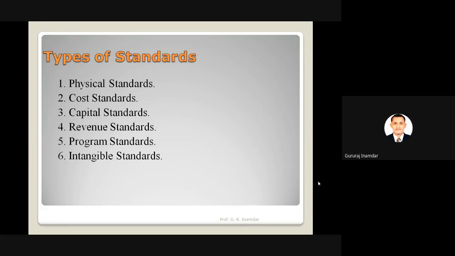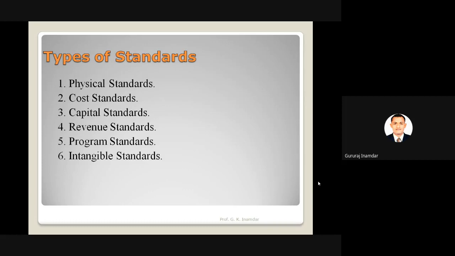This is the second type of standard. Now capital standards: according to capital or fund, there may be such a standard. For example, take the share market. What is capital? Capital is nothing but providing funds, but funds in different ways. So those standards we have to study.